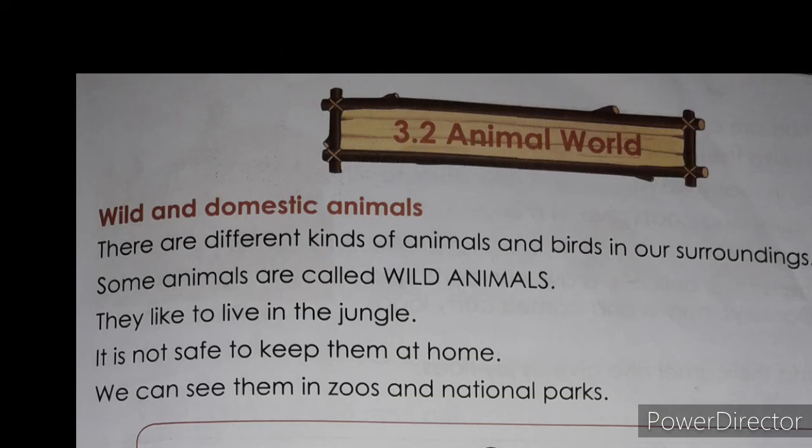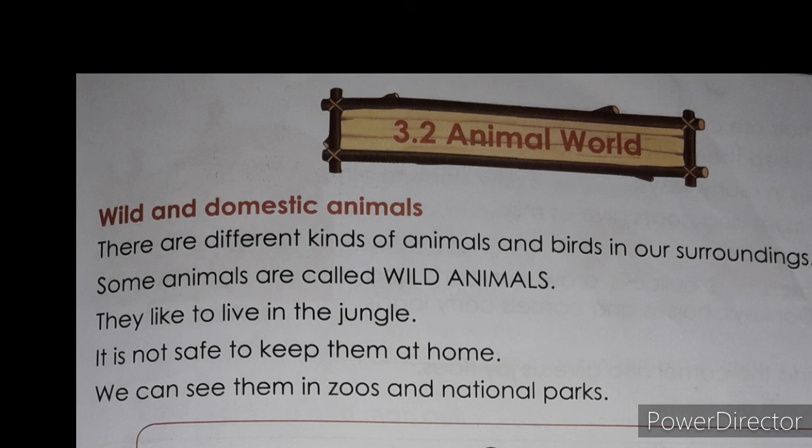Animal World. Wild and domestic animals. There are different kinds of animals and birds in our surroundings. Some animals are called wild animals. They like to live in the jungle. It is not safe to keep them at home. We can see them in zoos and national parks.